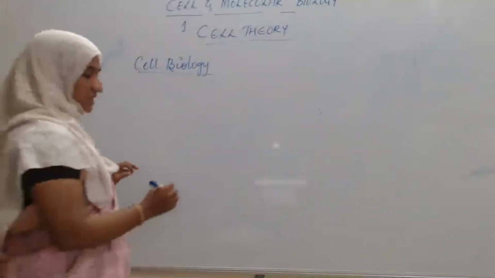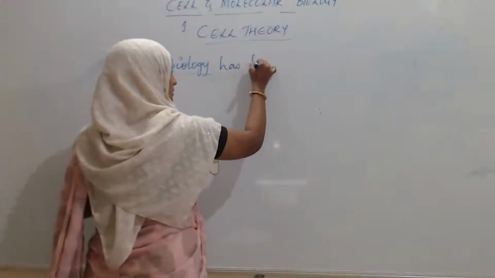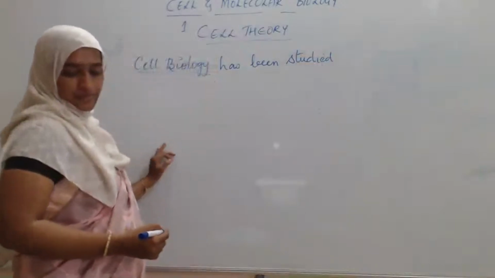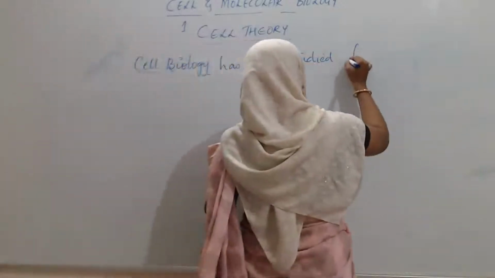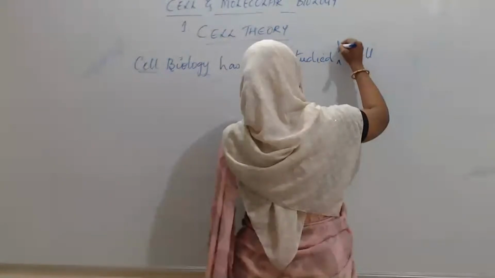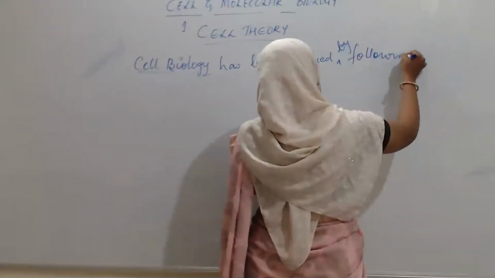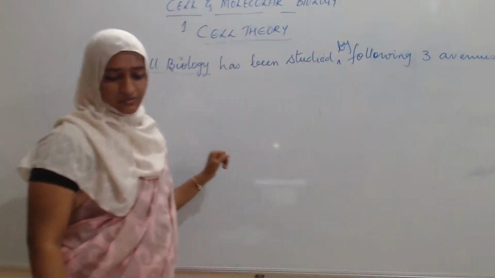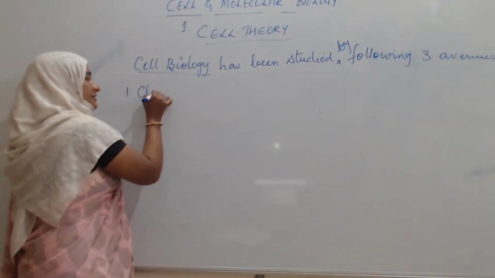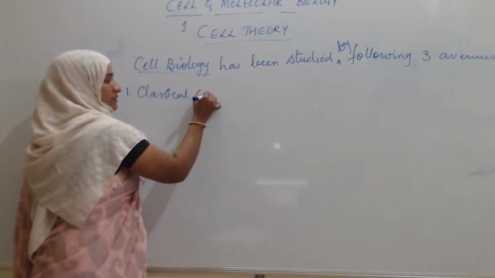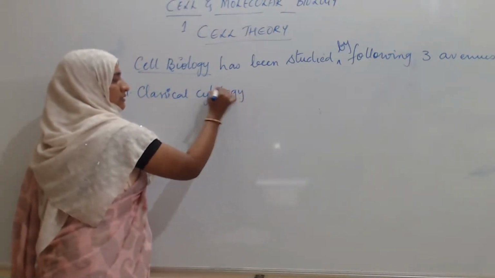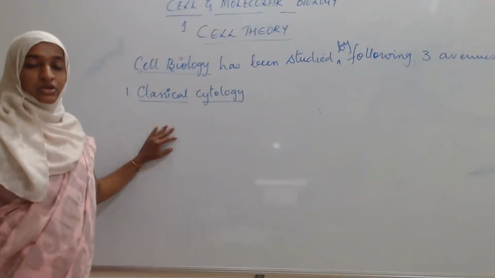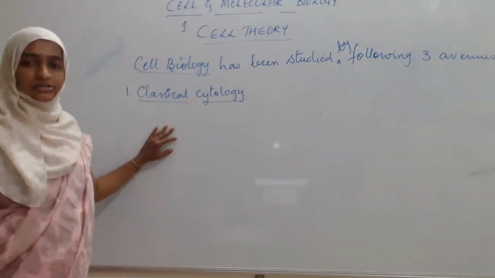Cell biology has been studied by following three avenues. What do the three avenues mean? The first is the classical cytology. What is it? What do you mean by classical cytology?